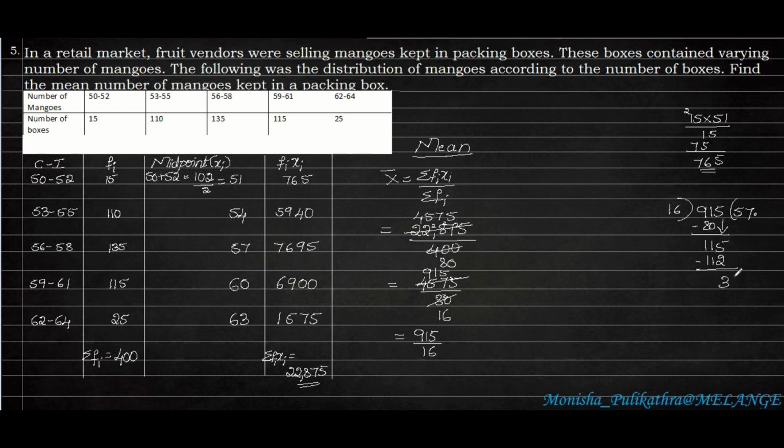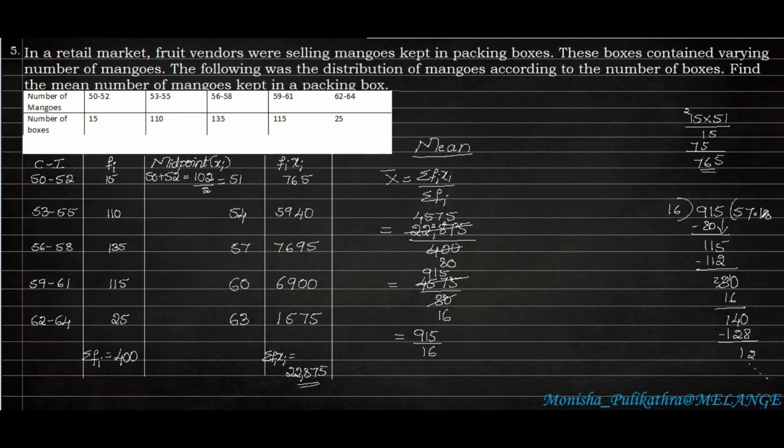So I will put a point so that we can add a 0 here. So next, 16 twos are 32. So we have to take 16 ones are 16 here. So we will get 14. So point is there, so we can put a 0 here. Next is 16 eights are 128. 16 nines are 144, which is greater than this. So we can take 16 eights are 128. Here remaining will be 12. So it goes on. So we can stop here.